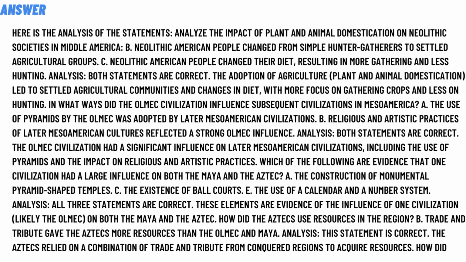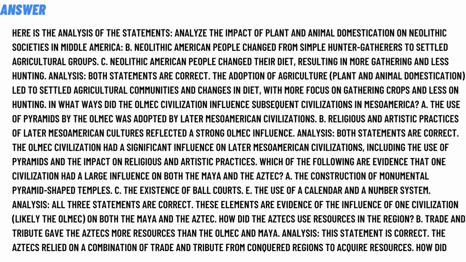Analyze the impact of plant and animal domestication on the Neolithic societies in Middle America. Option B, Neolithic American people changed from simple hunter-gatherers to settled agricultural groups. Option C, Neolithic American people changed their diet, resulting in more gathering and less hunting. Both statements are correct. The adoption of agriculture, plant and animal domestication led to settled agricultural communities and changes in diets, with more focus on gathering crops and less on hunting.